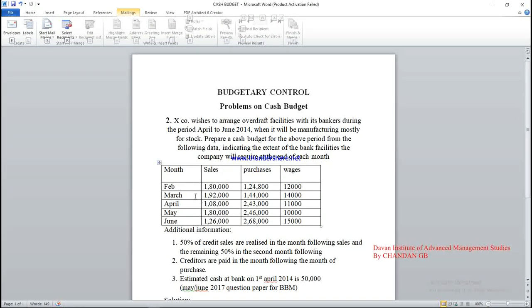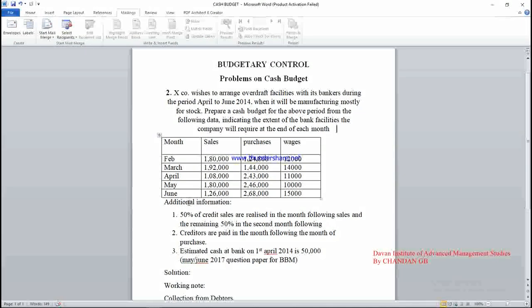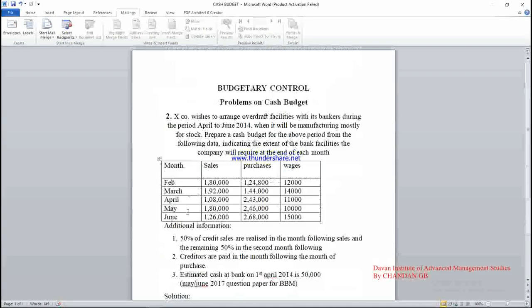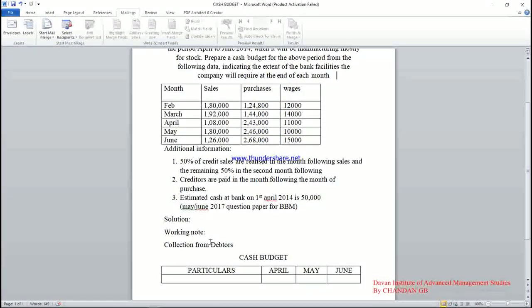Understand clearly? The February sales, 50% is going to be paid in the April month. Along with that, March sales, 50% is going to be paid in the April month. So you have to make one working note of collection from debtors.